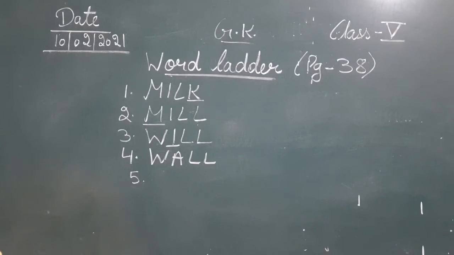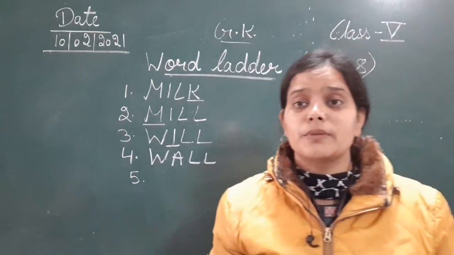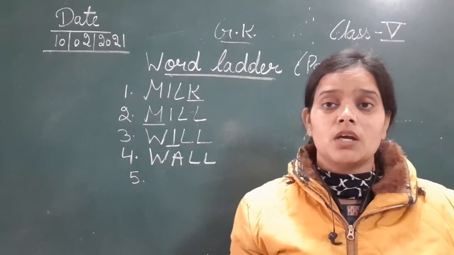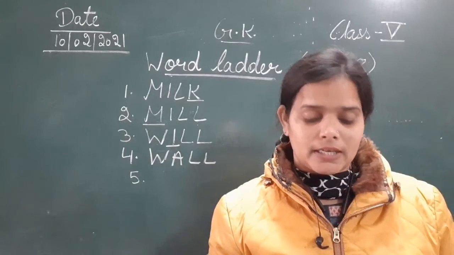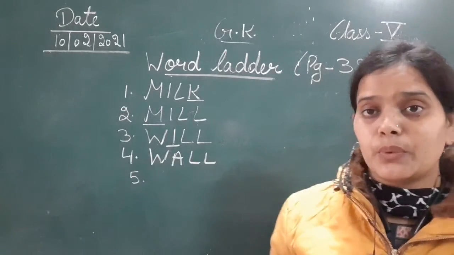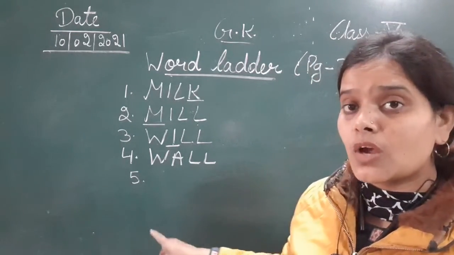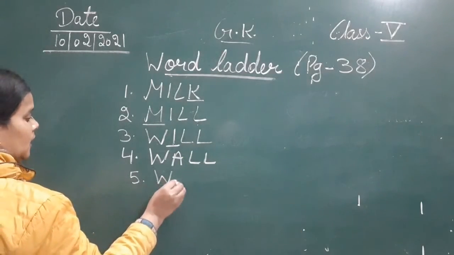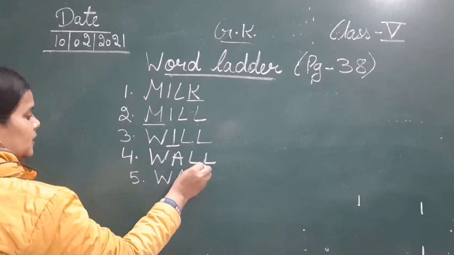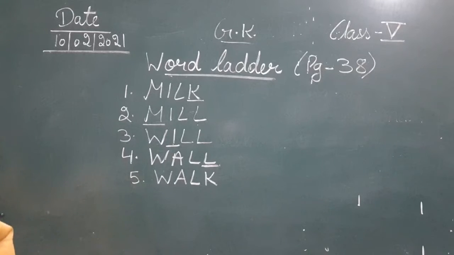The fifth one: to go on foot. पैदल चलने को हम क्या बोलते हैं? To go on foot, we call it walk, WALK. So go on foot is walk. Wall will change into walk: WAL, and this L will change to K. Wall will change into walk. Walk, chalna. Sixth one.